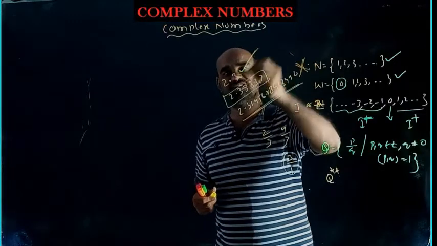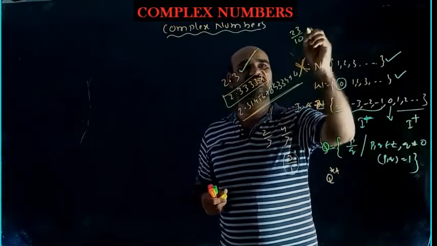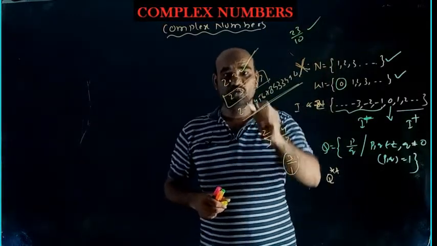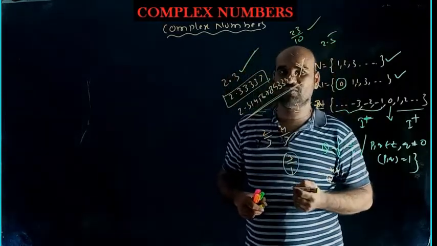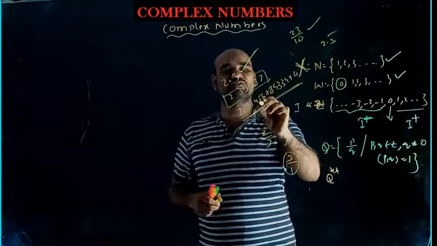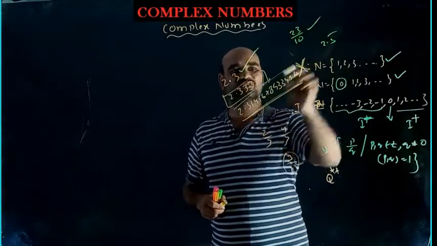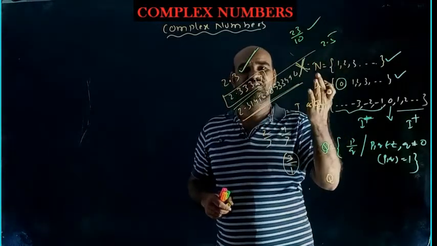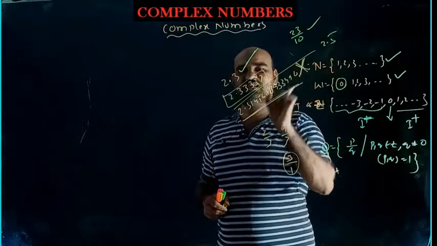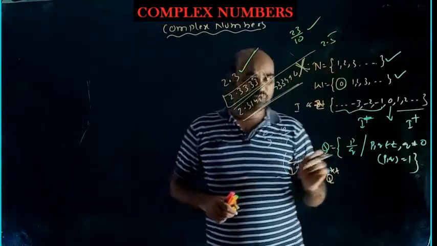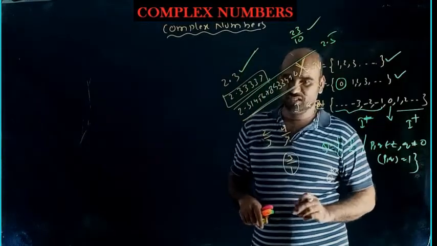Terminating decimals you can write: 2.3 means 23 by 10. 2.333 is also fine, 2.3 bar, you know how to write it in p by q form. But 2.3145678 going on is non-recurring and non-terminating, so it is an irrational number. You can't write those in the form p by q.